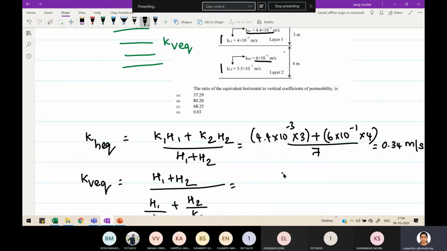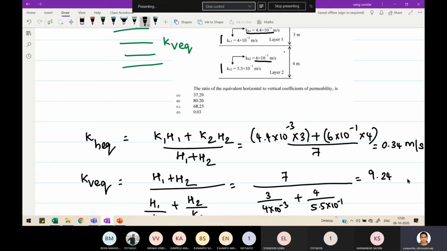So H1 plus H2 is again 7, divided by H1 which is 3, divided by the vertical permeability 4 into 10 power minus 3, plus H2 which is 4, divided by 5.5 into 10 power minus 1. Tell me the answer. 9.24 into 10 power minus 3, ma'am. 9.24 into 10 power minus 3.